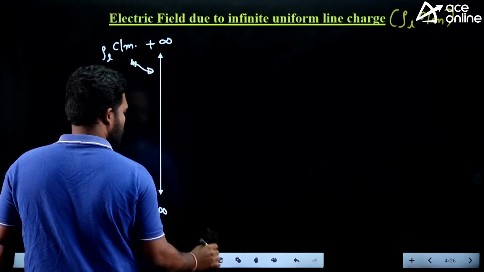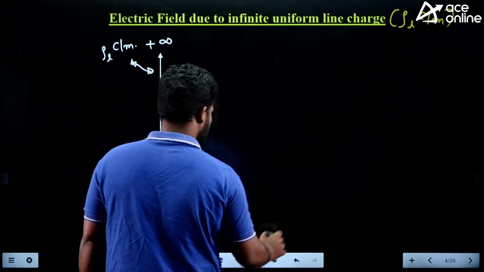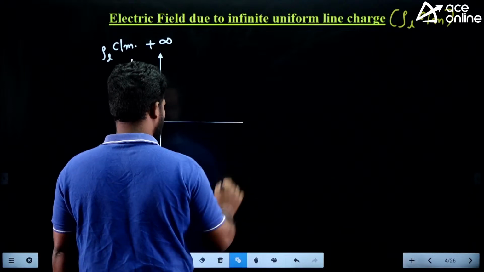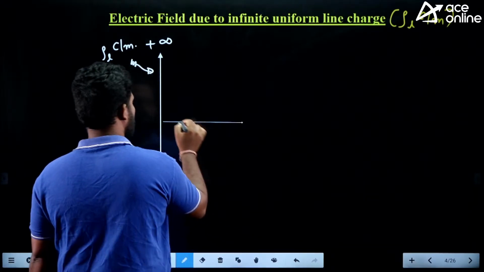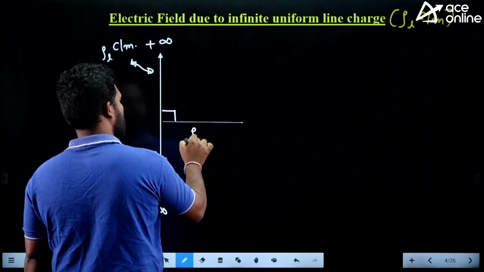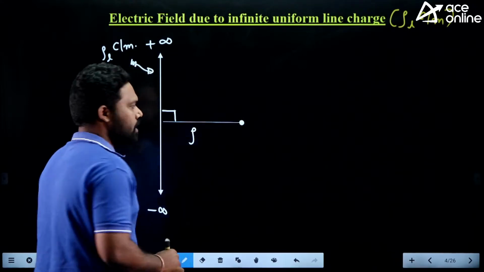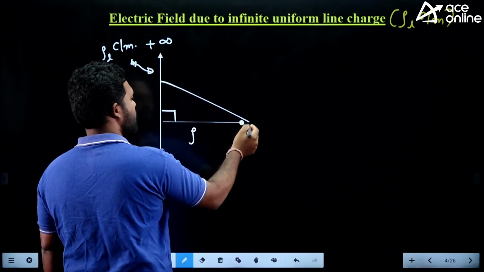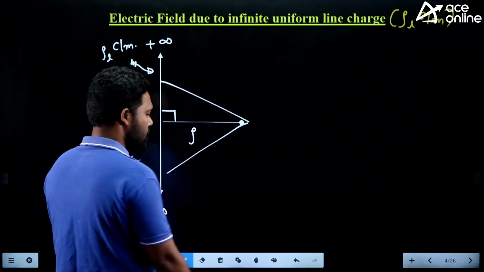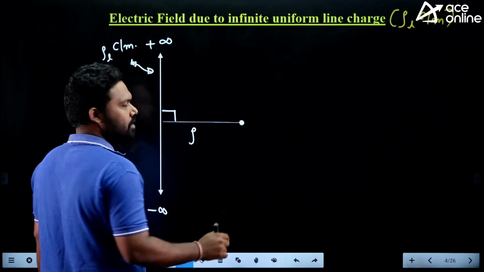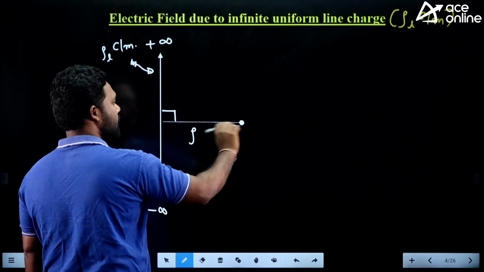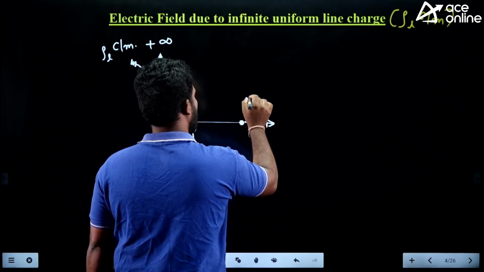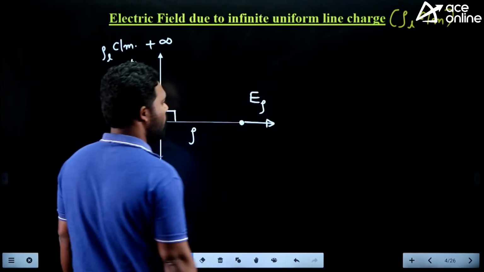Now I want to find out what is the electric field at a certain distance, at a perpendicular distance, at a distance of rho. I want to find out the electric field here at a distance of rho. So this is a perpendicular distance. Remember, this is not a perpendicular distance. Suppose if it is a positively charged one, the electric field is radially outwards. So this is E rho, radially outwards.